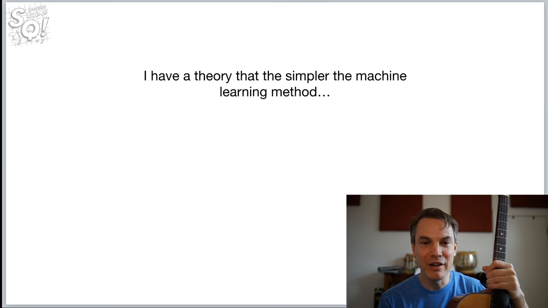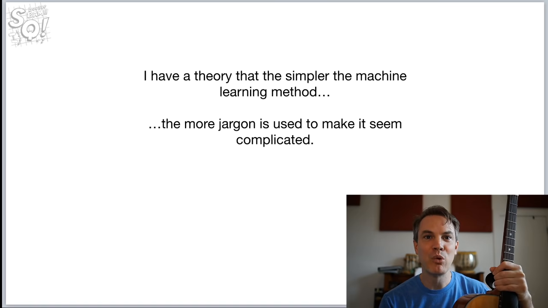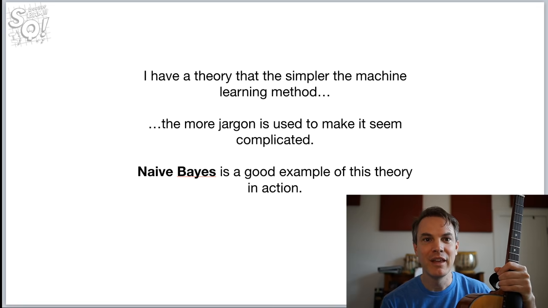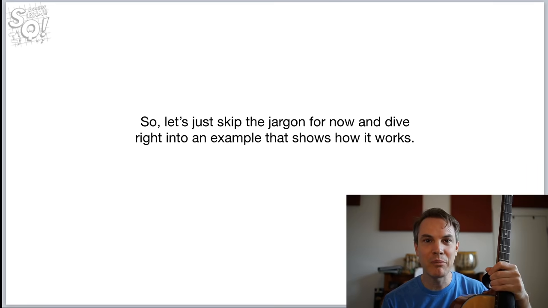So I have a theory that the simpler the machine learning method, the more jargon is used to make it seem complicated. Naive Bayes is a good example of this theory in action. It is chock-a-block full of fancy jargon, and it's really one of the most straightforward, simplest machine learning methods out there. So we're just going to skip the jargon for now and dive right into an example that shows how it works.